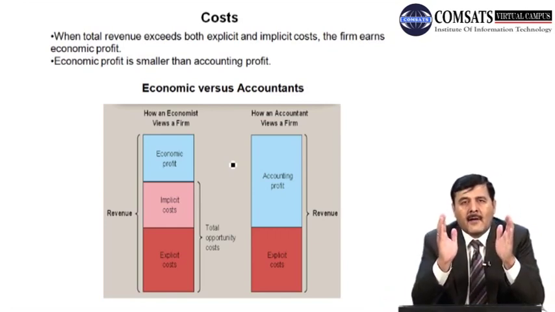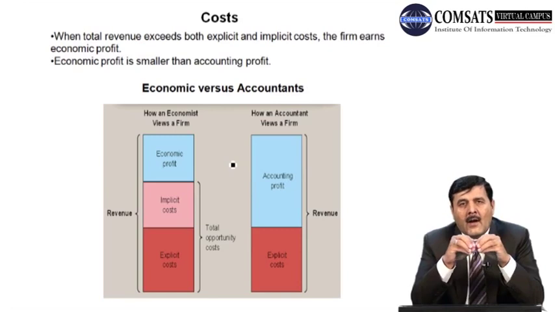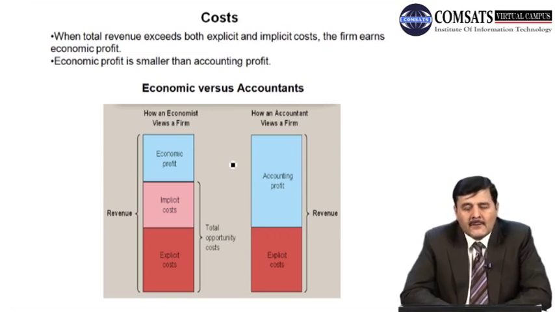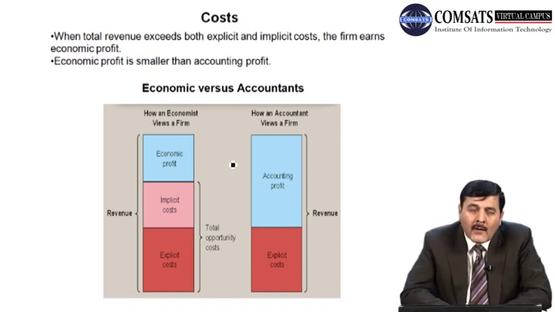Let me repeat it again: economic profit is the difference between total revenue minus total cost, and in this case total cost includes both explicit as well as implicit cost of production. And in case of accounting profit, it is the difference between total revenue minus total cost, and in that case the cost includes only explicit costs, that is the cost of labor, the cost of raw material, and so on.